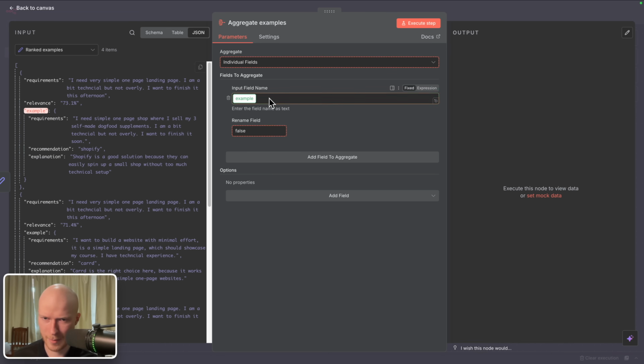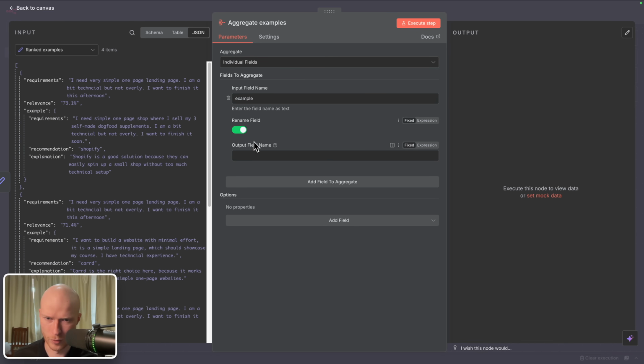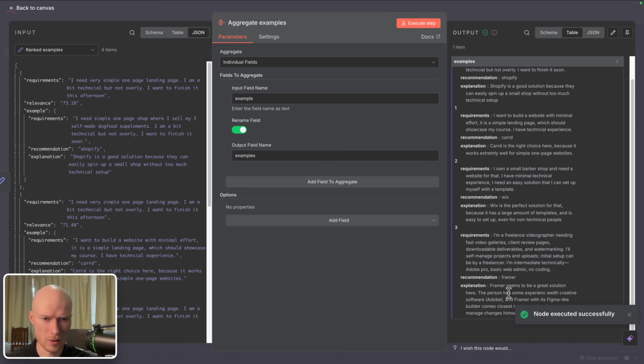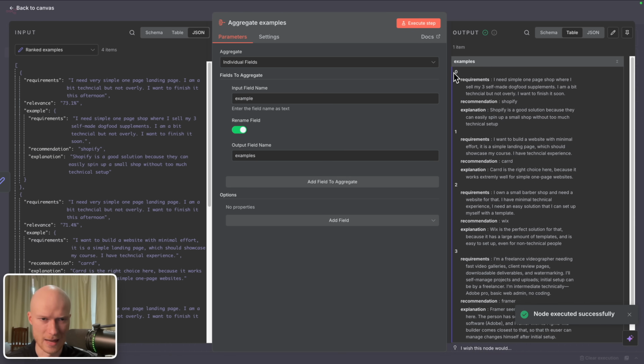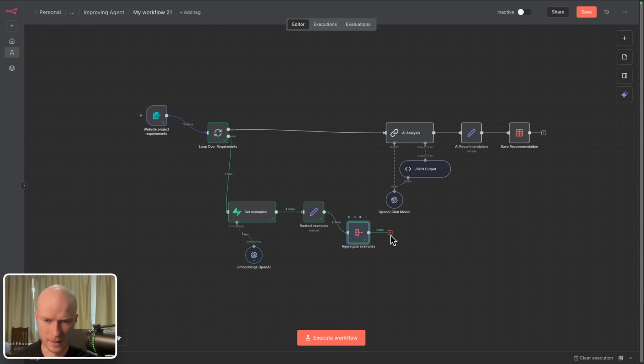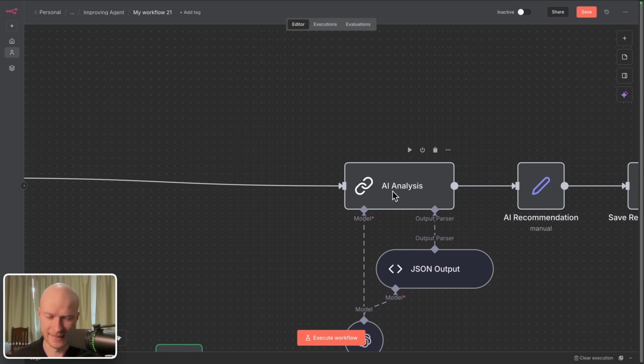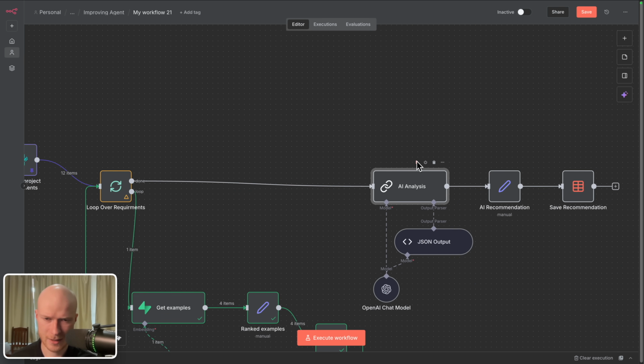The input field name is example, and we want to rename it to examples. And if I now execute this, you can see we get all of our examples in a single item as a list. And now we can close this loop right here so that it executes for all of the inputs that we have. And then afterwards, these examples are sent to this AI analysis step. Let's quickly execute this so that we have all of the previous data available.